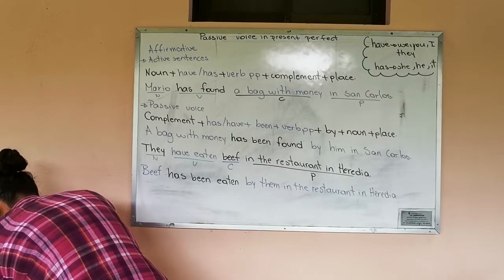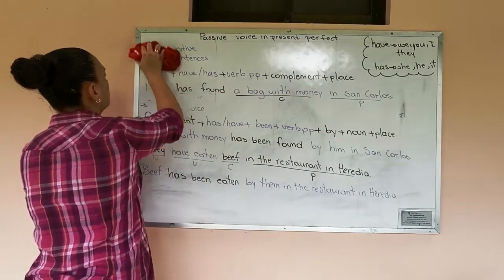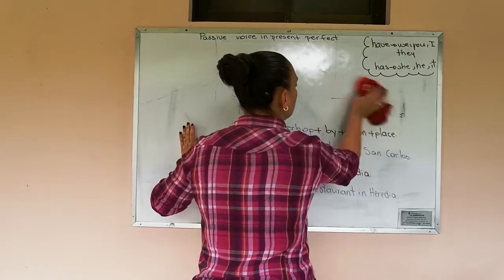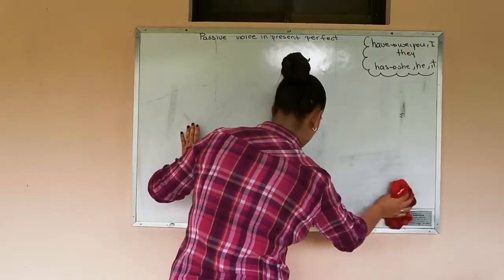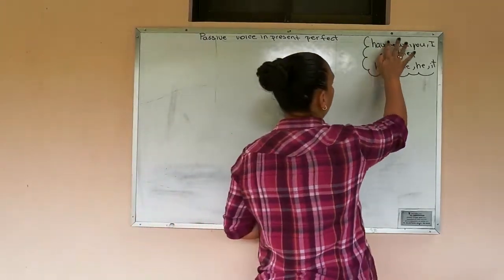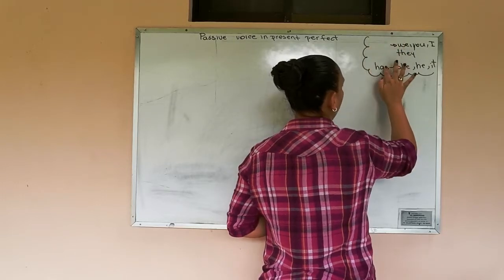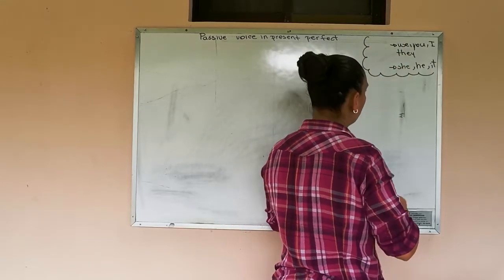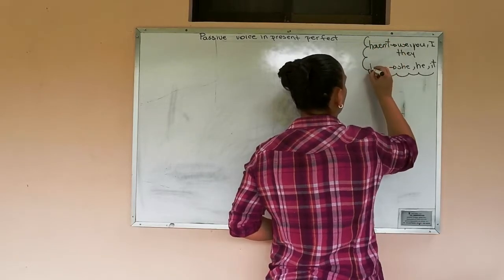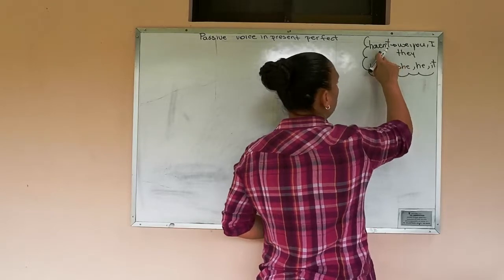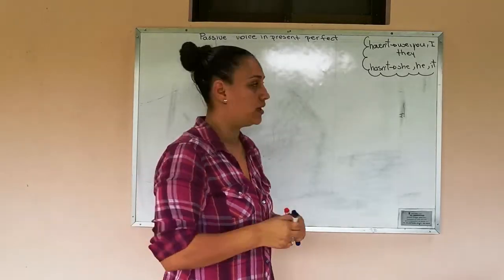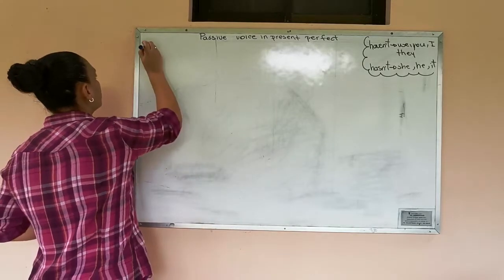And I'm going to erase this. And here we are going to use haven't and hasn't. And it's the same. Haven't goes with we, they, I, and you, and hasn't with she, he, and it. These are the negative sentences.